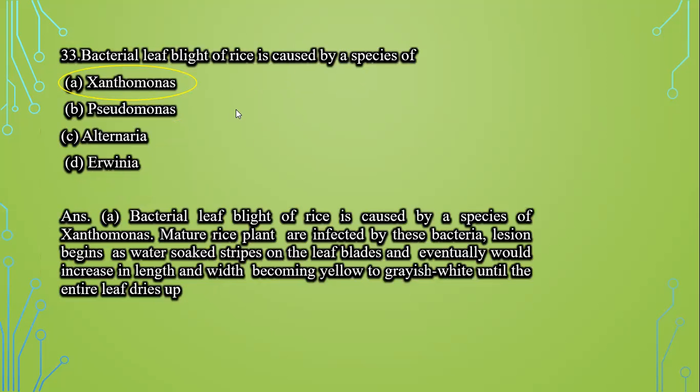Next question is, bacterial leaf blight of rice is caused by species of Xanthomonas, Pseudomonas, Alternaria, Erwinia. Now this bacterial leaf blight of rice is caused by species of Xanthomonas. Mature rice plants are infected by these bacteria, and lesions begin as water-soaked stripes on the leaf blades, and eventually increase in length and width, and the plant becomes yellow to grayish white until the entire leaf dries up. So this option A, Xanthomonas, is the correct answer.